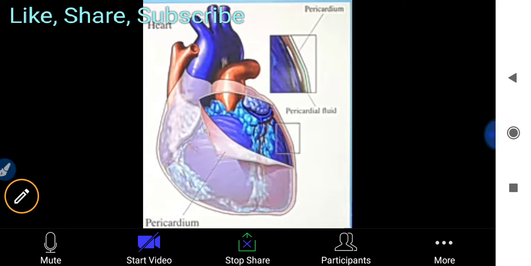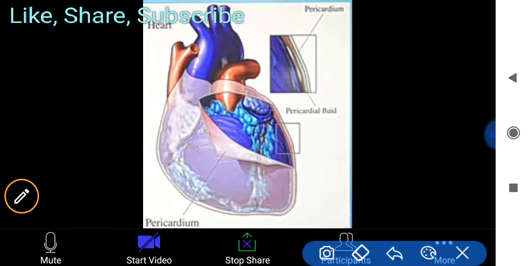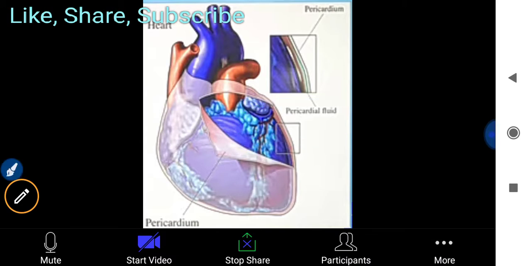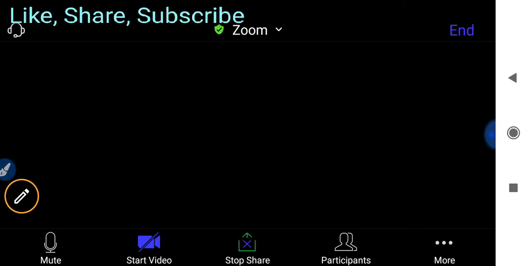It is a bilayer. If you read about it from your book also, it is a bilayer covering, and pericardial fluid is found within this pericardium layer. Now we understand why this pericardial fluid is found in them.